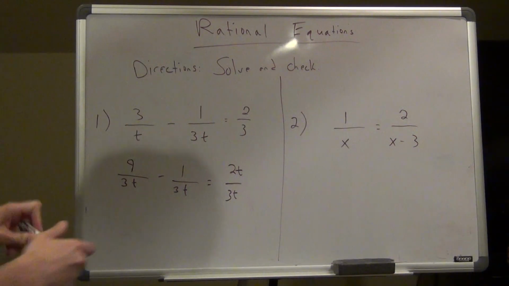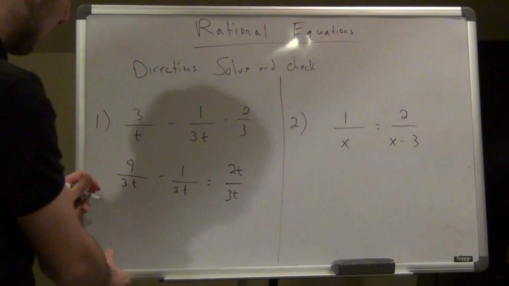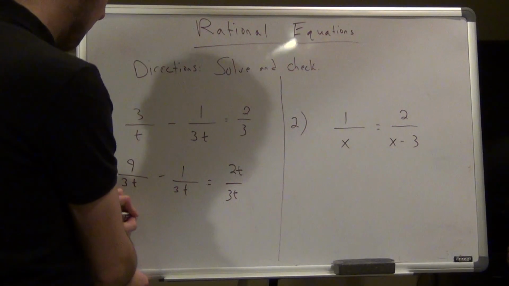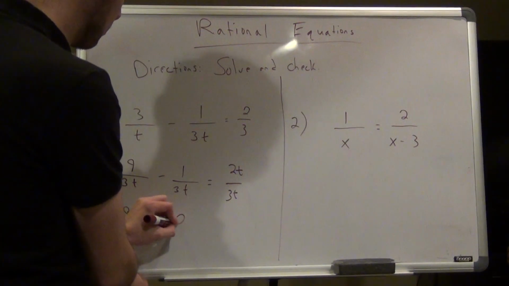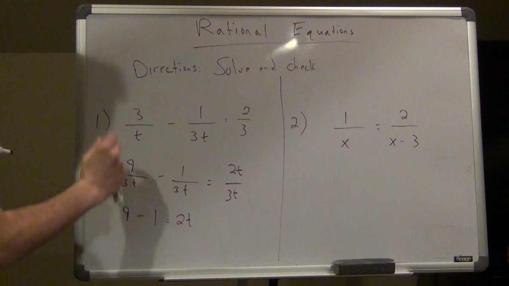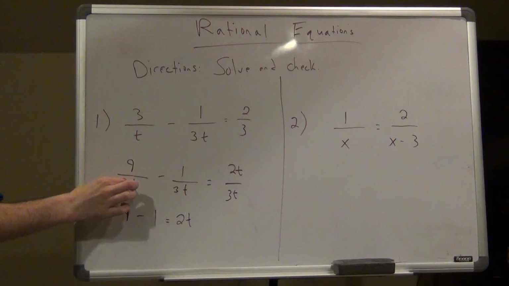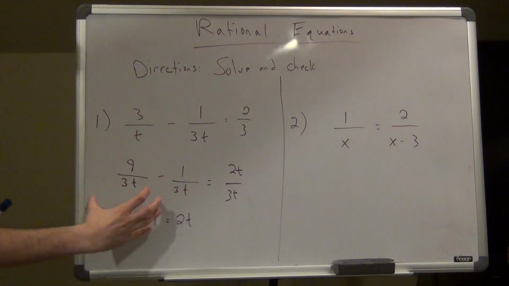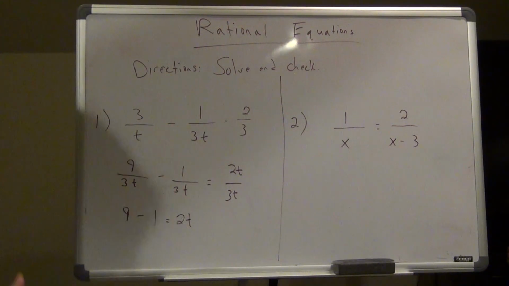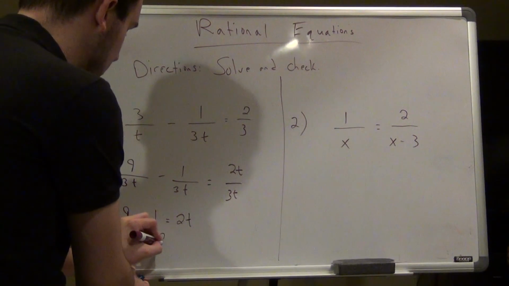So now that I have a common denominator, I multiply the tops by whatever I multiplied the bottom by. This is going to become 9 minus 1 equals 2t. Just deal with the numerators, the numbers at the top. So once you get your common denominator and multiply whatever you added to the denominator to the top, then just take your numerators and solve. So here I'm going to get 8 equals 2t.